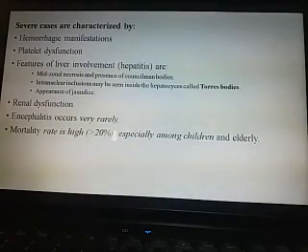Severe cases are characterized by hemorrhagic manifestation, platelet dysfunction, features of liver involvement, that is hepatitis may occur, renal dysfunction, encephalitis, and the mortality rate is high, more than 20%, especially in children and the elderly.